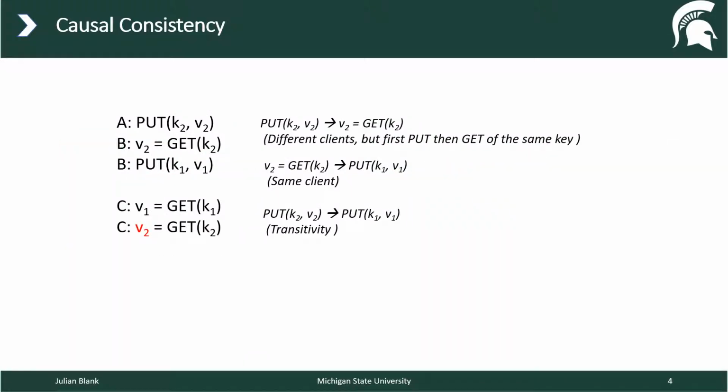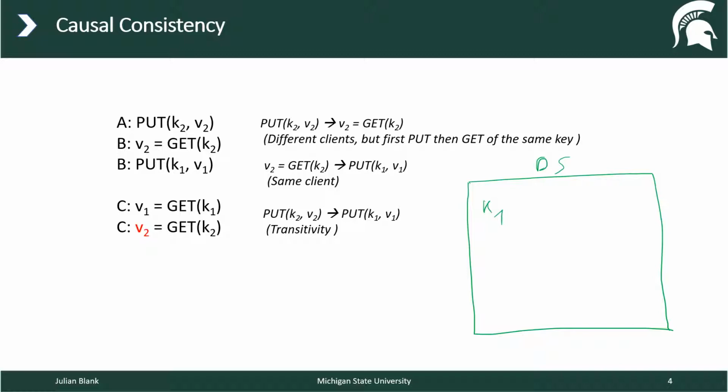Now let me make those definitions a bit more concrete because it's necessary to understand the final proof. Let's assume we do have a replica or data cluster ds, and we do have key1 and key2, and let's say we do have here the initial version, v1 init, and here we're going to have v2 init.